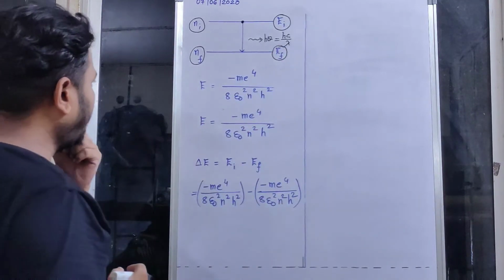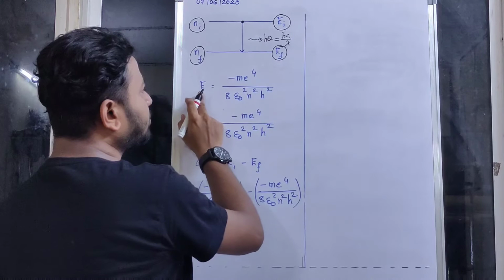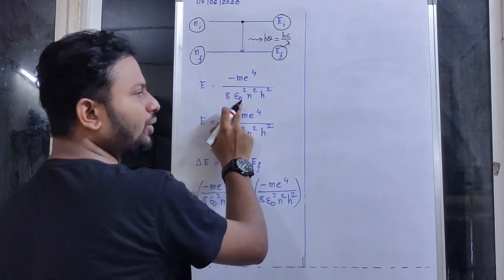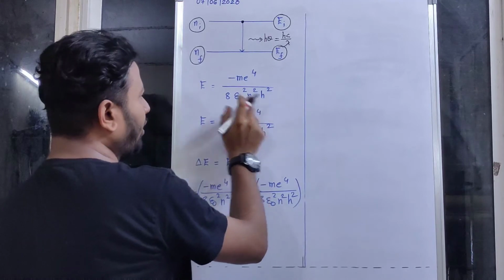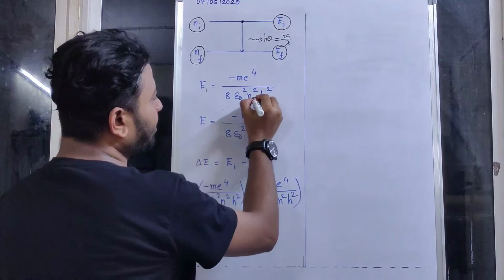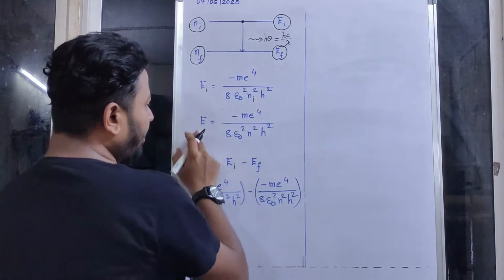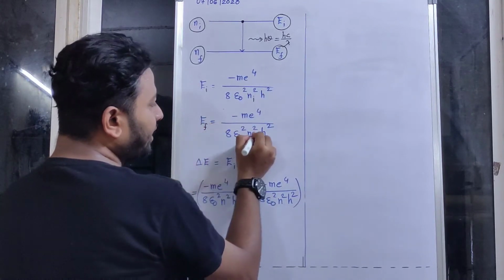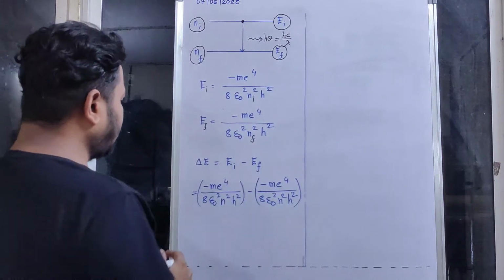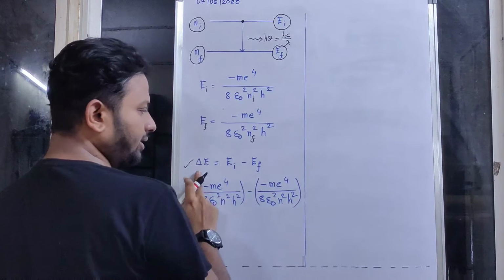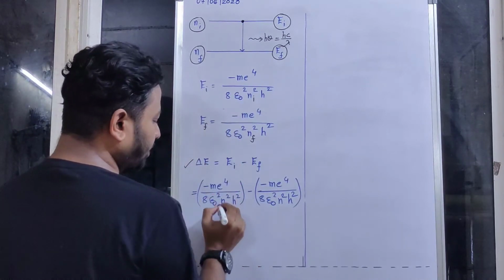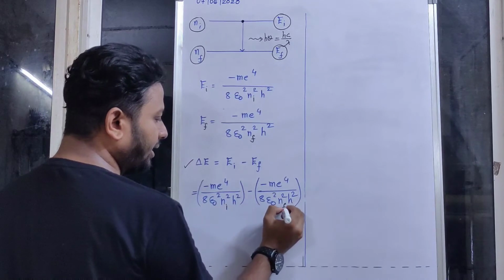We had already studied how to get the expression for energy. The expression for energy is minus m e raised to 4 upon 8 epsilon naught square h square n square. So in the initial level we have used the suffix i, Ei, and the principal quantum number is Ni. In the final level I'll write this as Ef and here I'll write it as Nf. Now according to Bohr's third postulate we know delta E is equal to Ei minus Ef. So if I substitute, here I'll write Ni and here I'll write Nf.